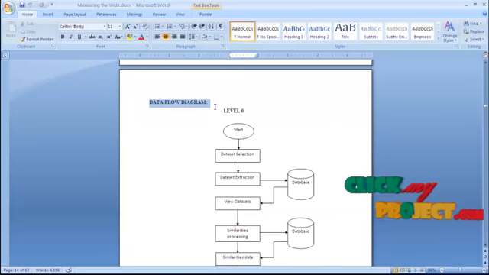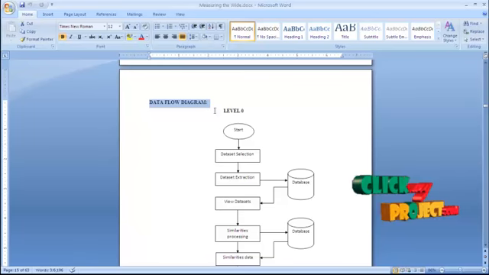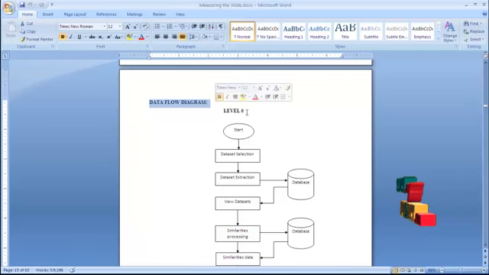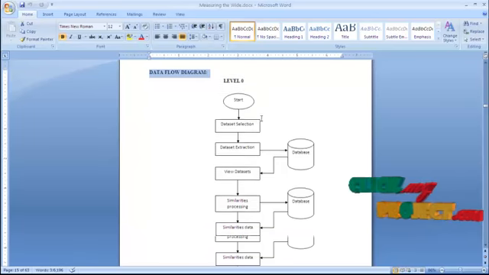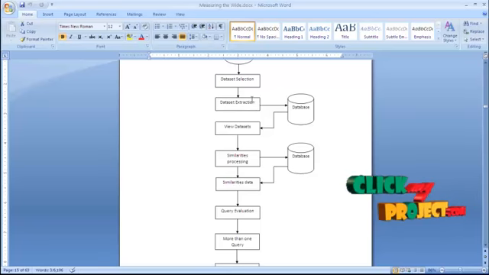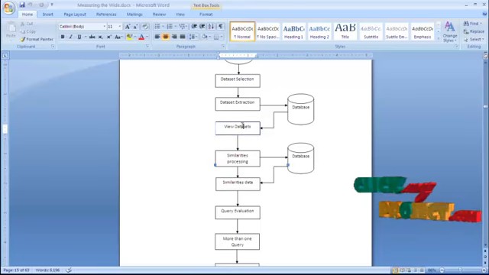In the data flow diagram, we have implemented our project in two levels, level 0 and level 1. In level 0, first we select the dataset and extract it into the database. If we want to view the database, the view process can be used. Next, we do the similarity process. It is used to organize the database by relevance data in each category. After that, we go to the query evaluation process.